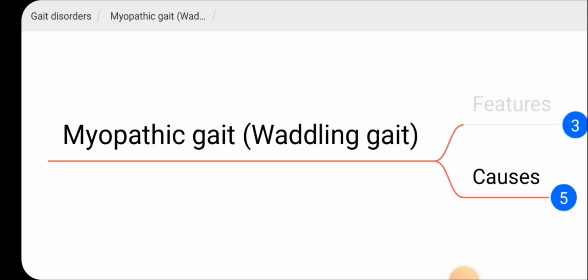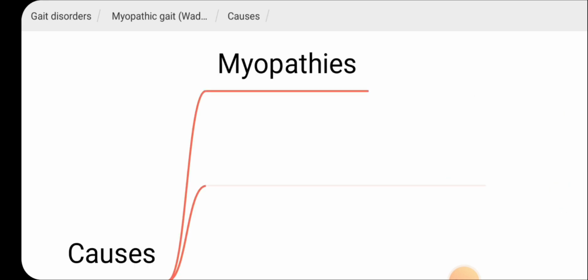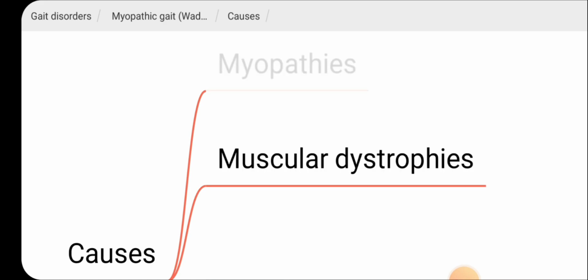So let's look at the causes of waddling gait. I have listed down 5 causes. So you need to remember these causes. The first cause is myopathies. So any type of myopathy can cause waddling gait. And next, muscular dystrophies also can cause waddling gait. So you know the muscular dystrophies: Duchenne muscular dystrophy, Becker's muscular dystrophy. So those conditions can cause waddling gait.